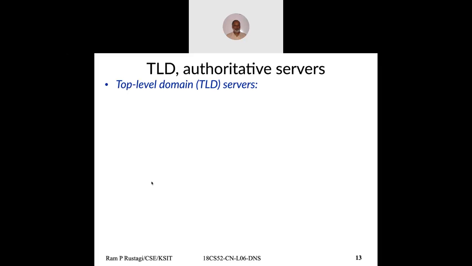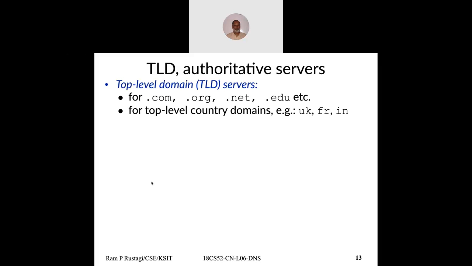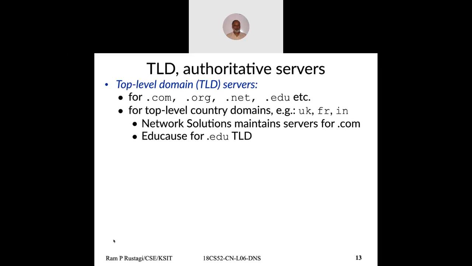Now, after the root level servers, we have top level servers, which are called top level domains, like we said for .com, .org, .net, .edu, and so on and so forth. Further below, you have authoritative servers for a specific company, like google.com, yahoo.com, or ksit.edu.in, kssem.edu.in. So these are the top level domains for .com, and the companies, individual ones, or the country names. And depending on the vendor, there are different people who maintain those.